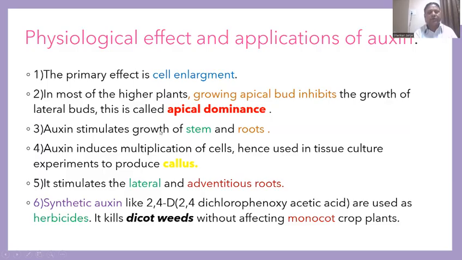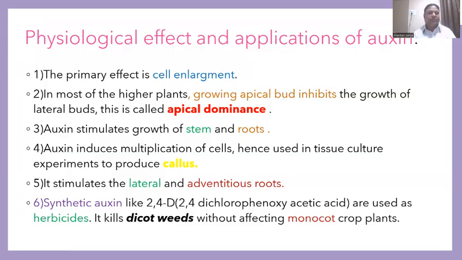Auxin stimulates growth of stem and roots. In the beginning, when the plant is in the seedling stage, growth of stem and root takes place by the auxin. Second, number 4, auxin induces multiple cell divisions, hence it is used in tissue culture for getting immediate results, immediate plantlets, by a process called micropropagation.